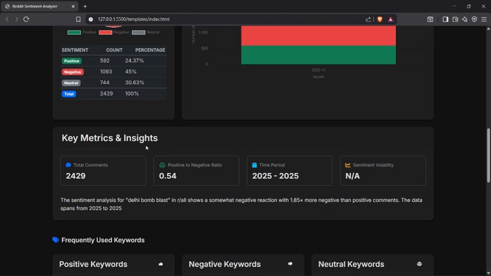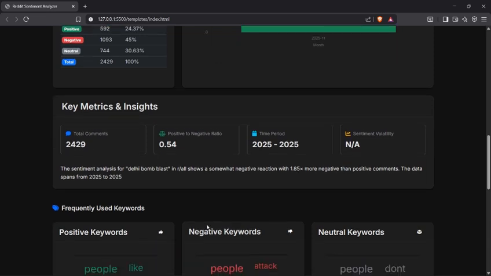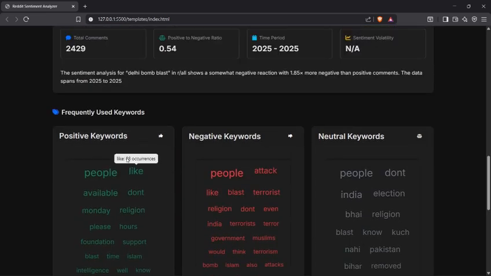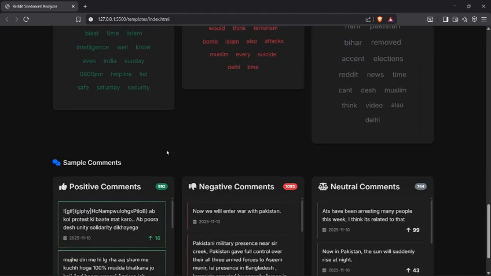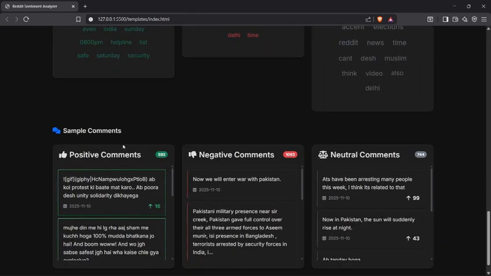Here are some key metrics and insights, where there is a total of 2429 comments. The positive to negative ratio is 0.54, and the time period is 2025. The sentiment analyzer for the Delhi bomb blast shows a somewhat negative reaction, with 1.85x more negative than positive comments. The data spans from the year 2025 to 2025. Here you can also see some frequently used keywords, and we can also see some positive comments, negative comments, and neutral comments.